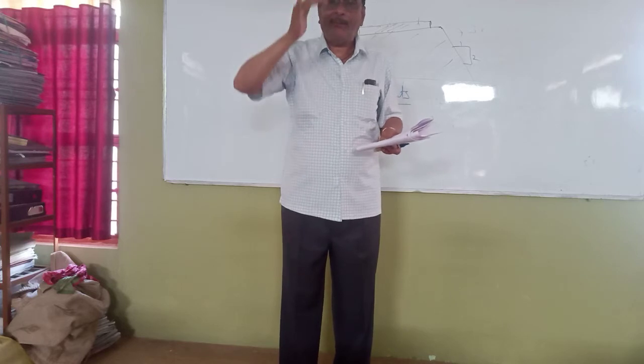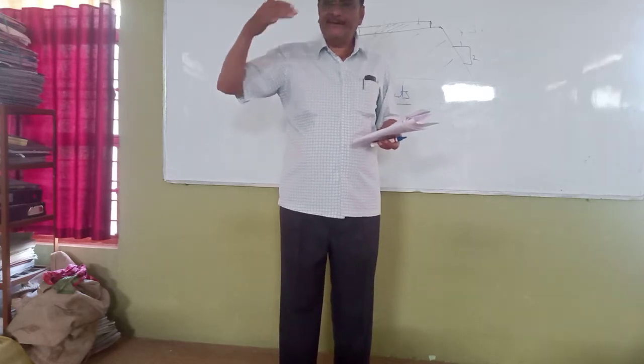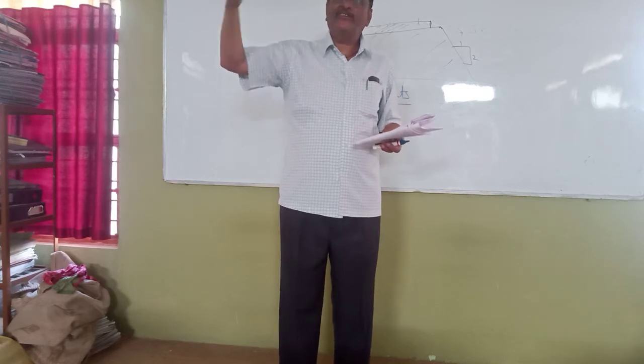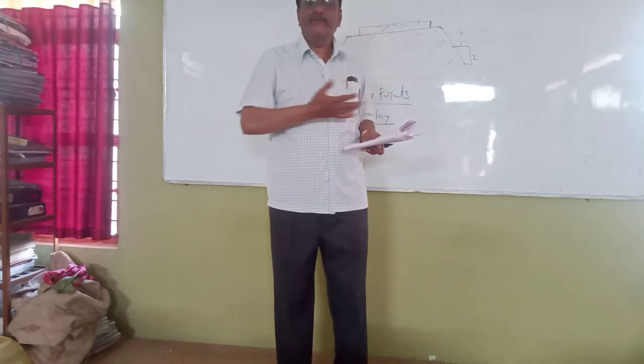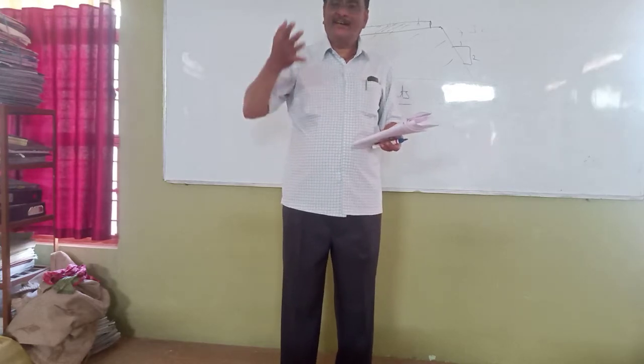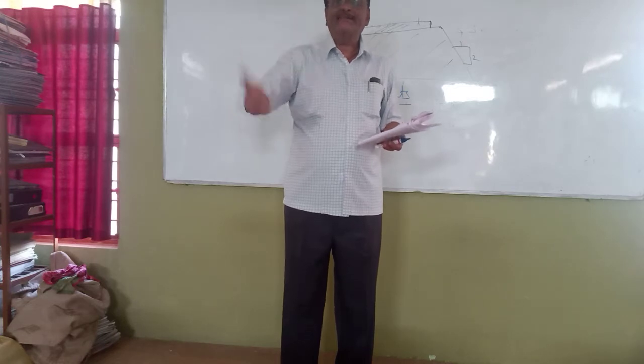These are the different types of roads and the design speeds mentioned by the Indian Road Congress. As per the Indian Road Congress, different roads will have different designated speeds.